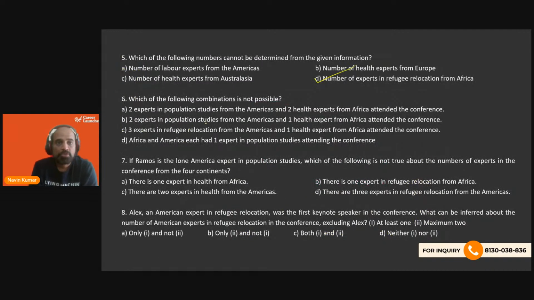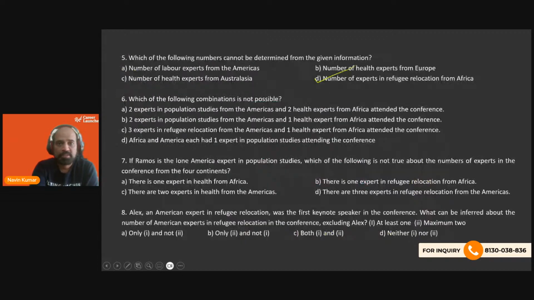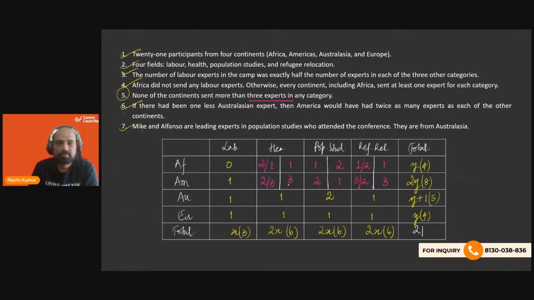Next, 2 experts in population studies from Americas and 1 health expert from Africa. Very much possible, right? We can have a 1, 1 and something. And then because there is a 1, there is a 2 below. Very much possible.